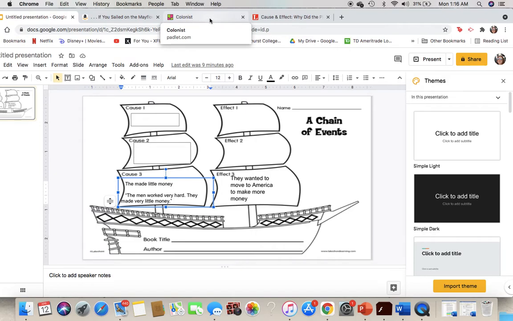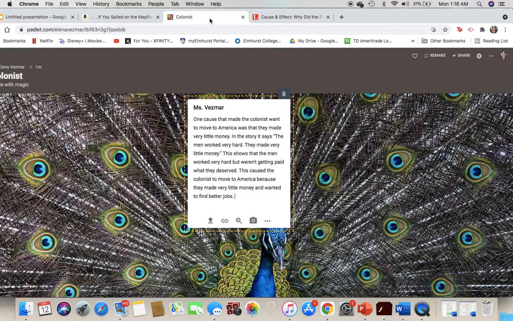Then, once you're done working with your groups and talking about the chain of events, the cause and the effect, you're going to go ahead and work on your own on a Padlet to make 4 to 5 sentences to explain the cause and the effect that you found and use a piece of evidence. So I wrote a little example here. I wrote, one cause that made the colonists want to move to America was that they made very little money. Now here's the important part.